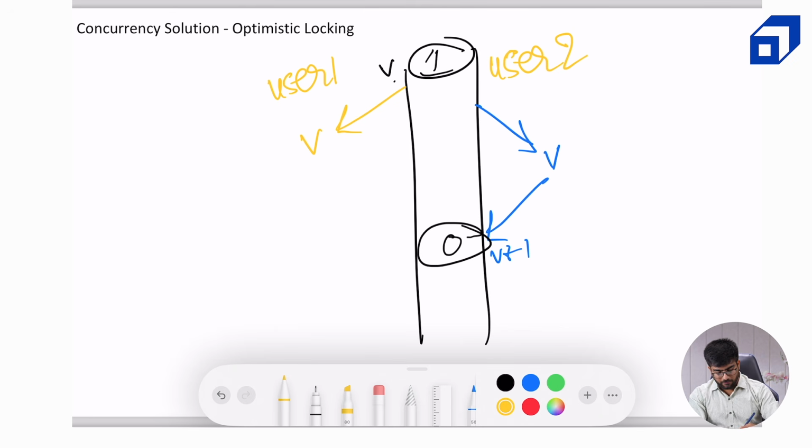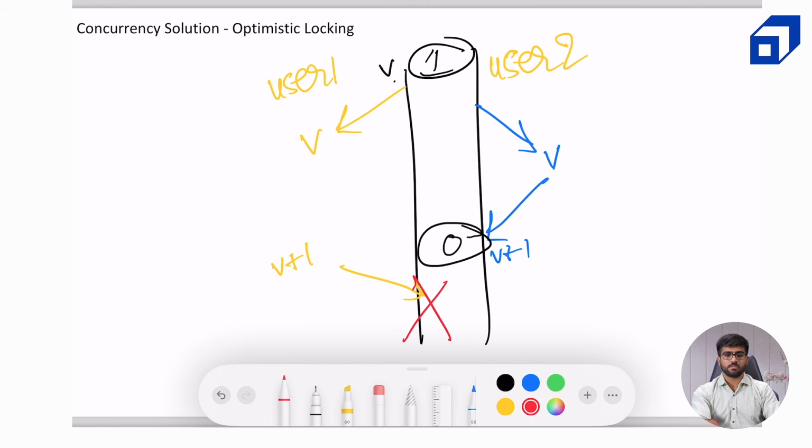Now when user 1 tries to commit, they will realize that the current version number in the inventory row is already v plus 1, and they were also trying to increment it to v plus 1, which is inconsistent behavior. So they need to recreate that transaction, read v plus 1 again, and then write v plus 2. This transaction will not be allowed, and hence user 1 will need to try and rebook.